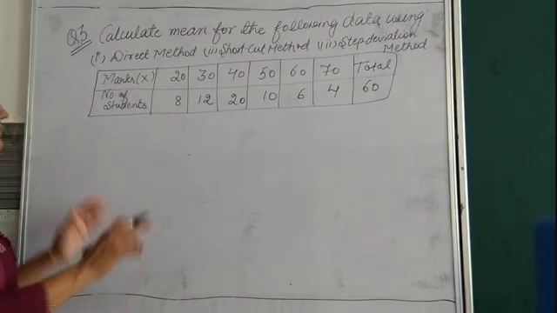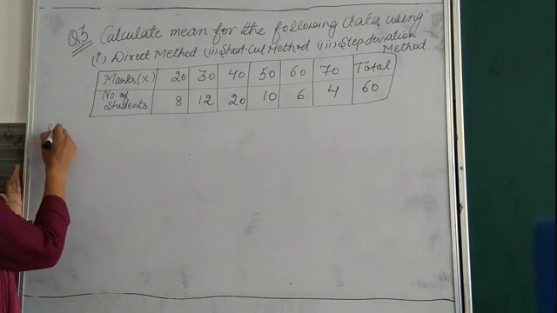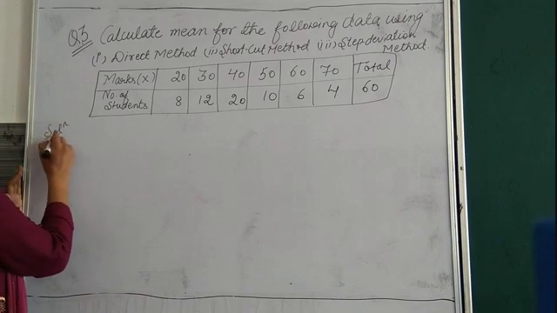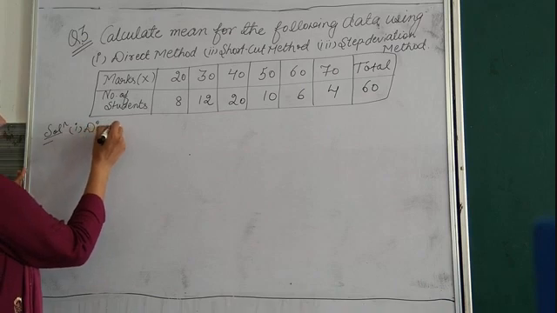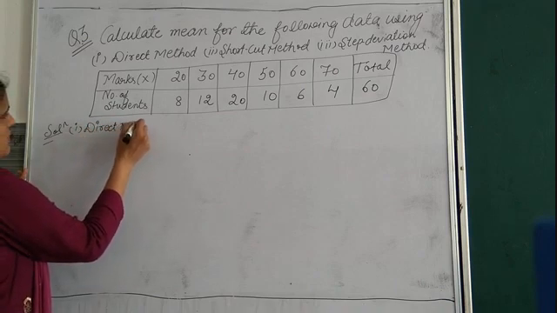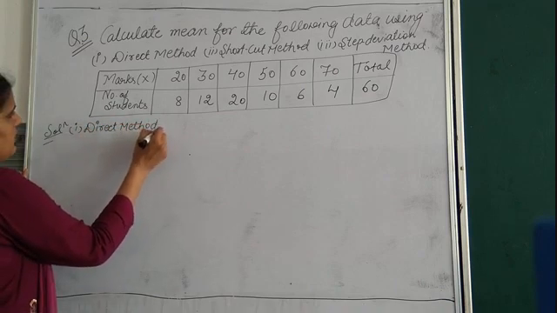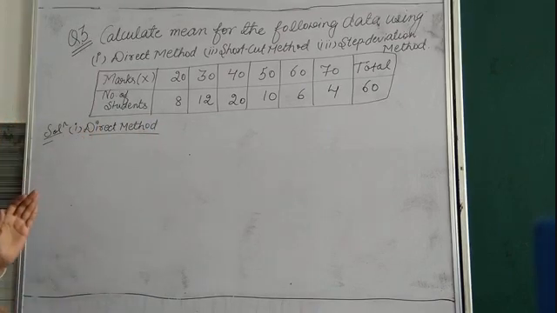Hope bache. Now we will start the solution and first of all we will do by direct method.